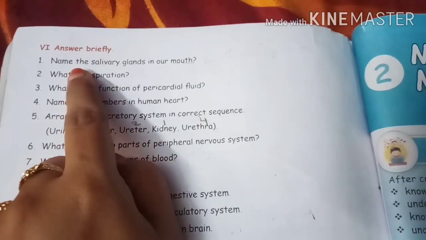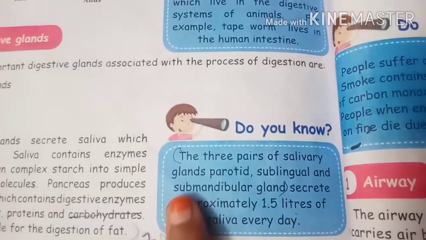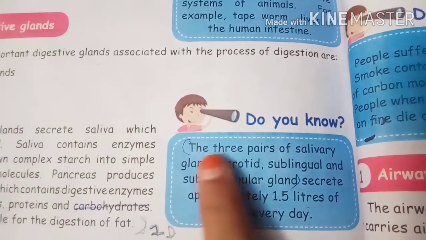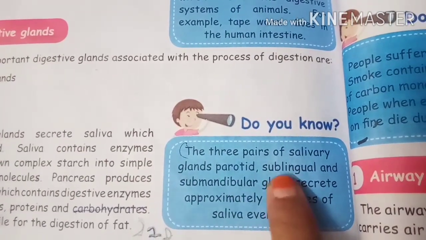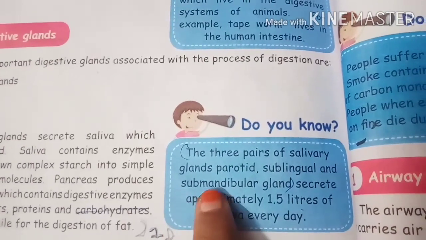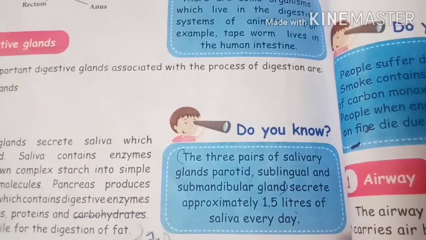Answer briefly. Name the salivary glands in our mouth. The answer for the first one is the 3 pairs of salivary glands: parotid, sublingual and submandibular gland. So this is the answer for this up to here.